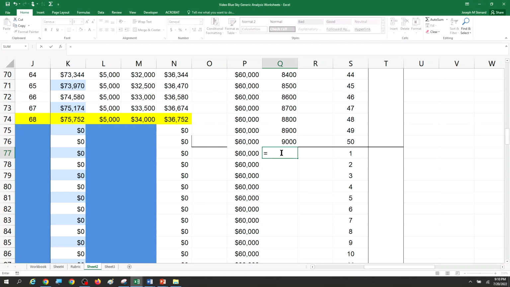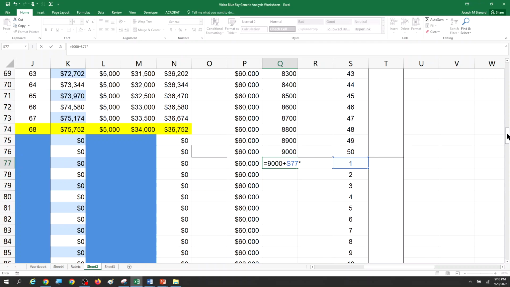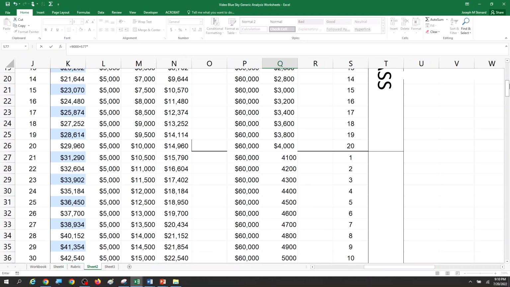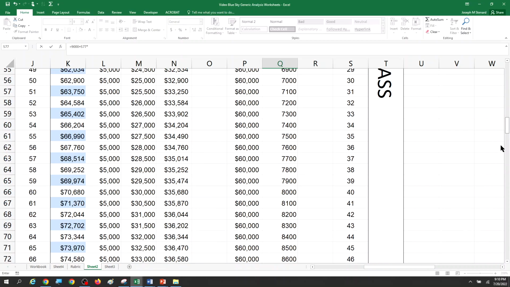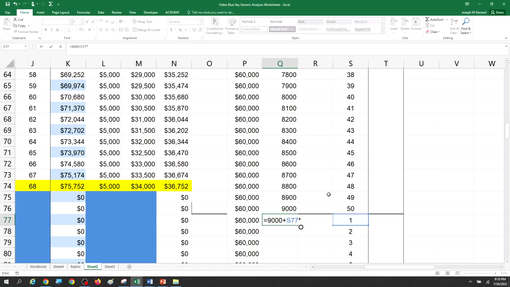We're going to say it's equal to 9,000, and then plus however many coach class passengers we have, and then we're going to multiply it times the $68 per passenger that we see over here. So we can do that. We don't actually have to be looking at it when we do that, but I bring it back down so you can see.